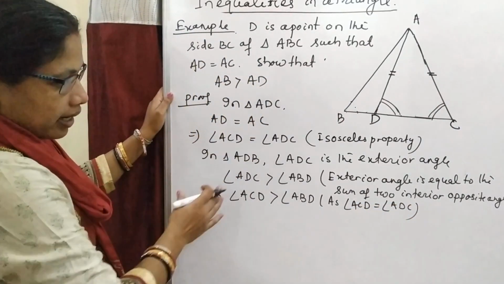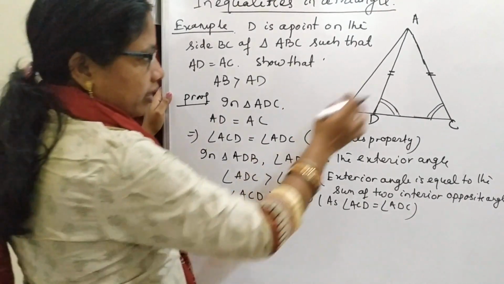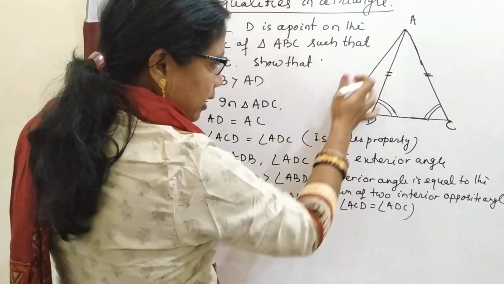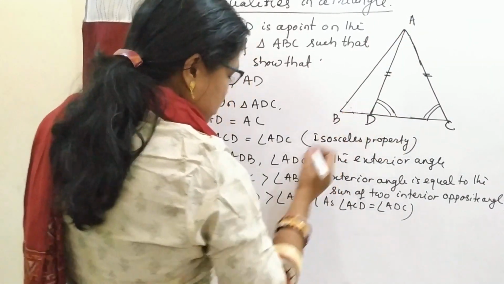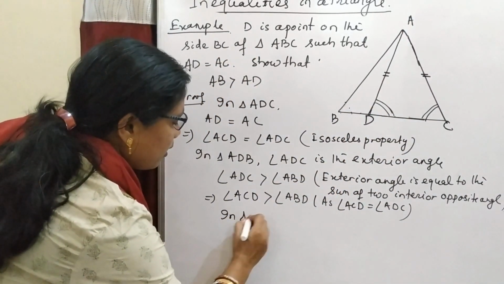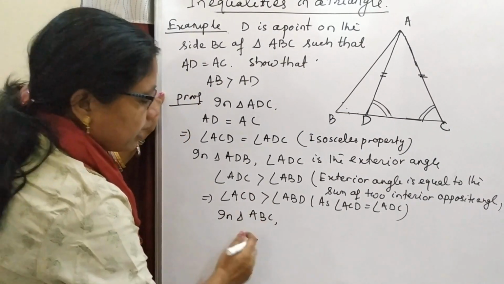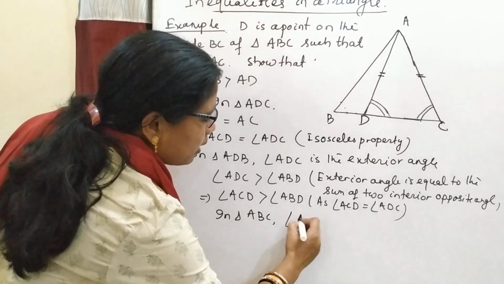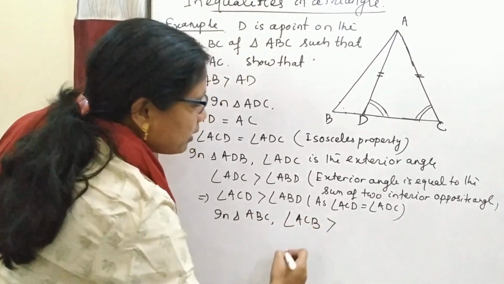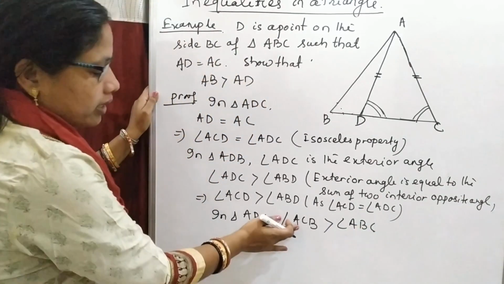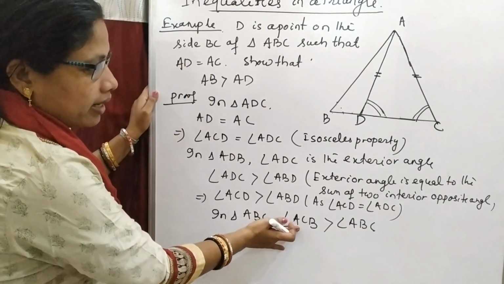So in triangle ABC, if angle ACD is greater than angle ABD, from this we conclude that in triangle ABC, angle ACB will be greater than angle ABC. So what is the opposite side of angle ACB?